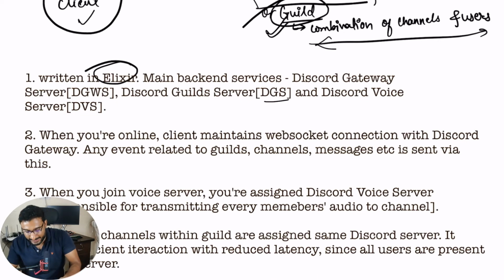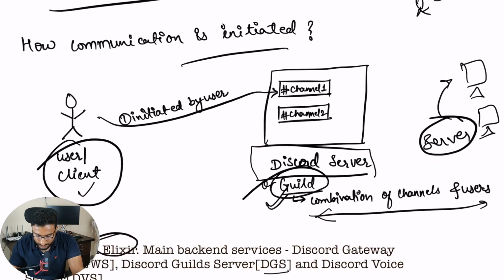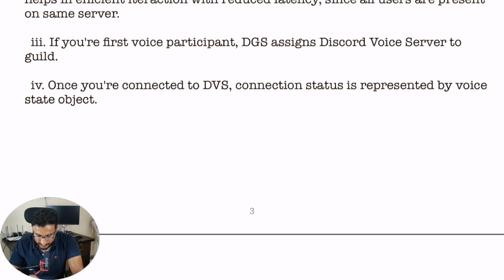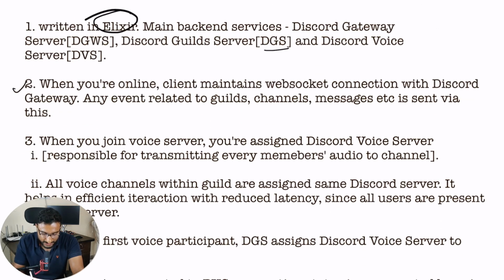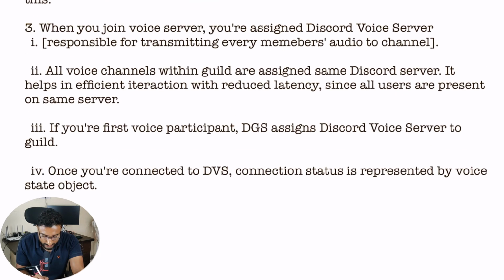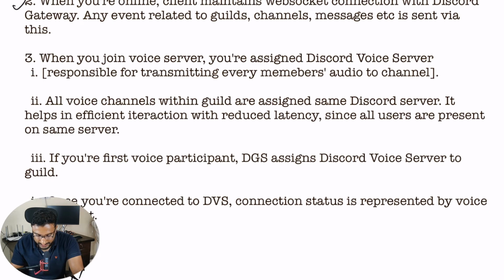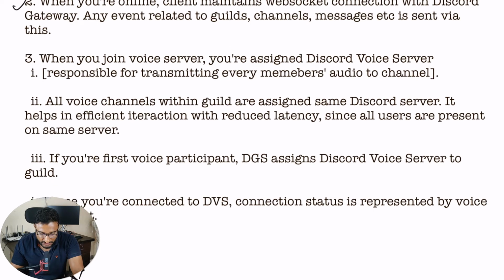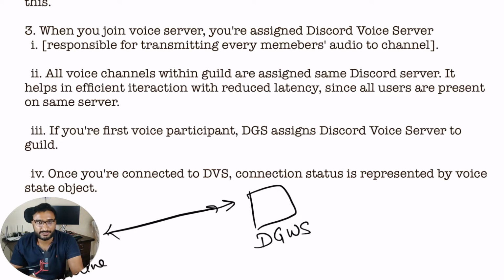Moving on. So how it works is, when you are online, we will try to draw and then I will try to explain. We have space here. Starting from the second point, you are the user, you are online, right? When you are online, this client will maintain a WebSocket connection with Discord gateway. So this is your Discord gateway, DGWS, right? When we say WebSocket connection, it is bidirectional.